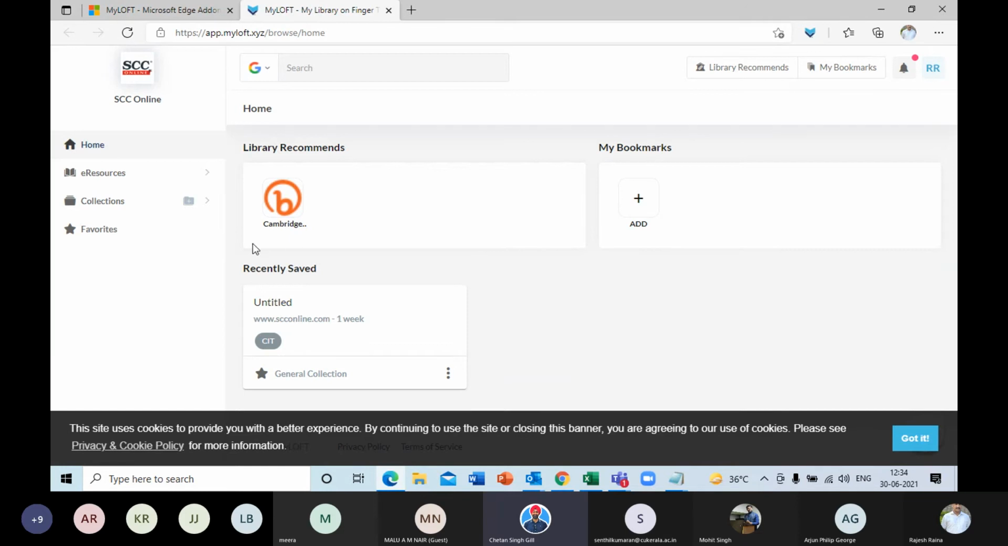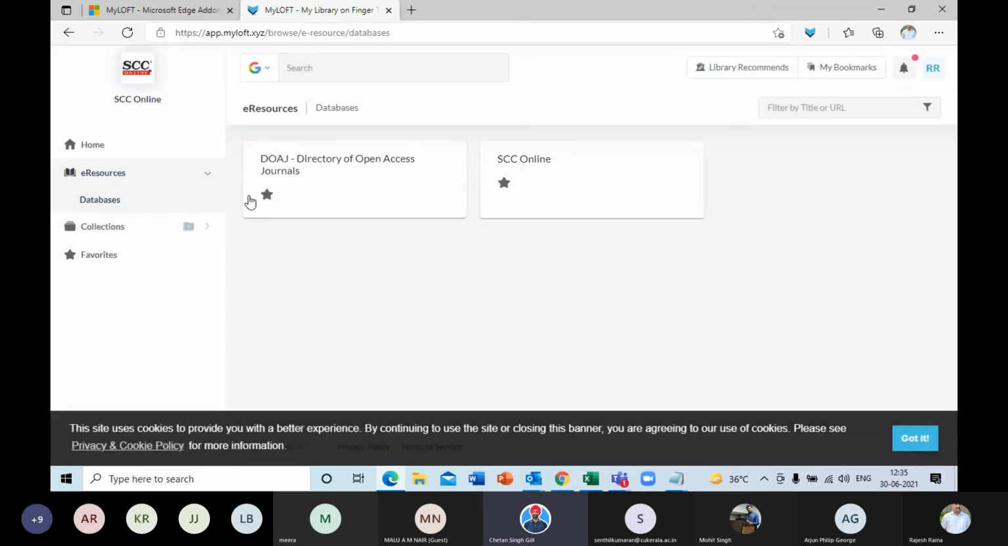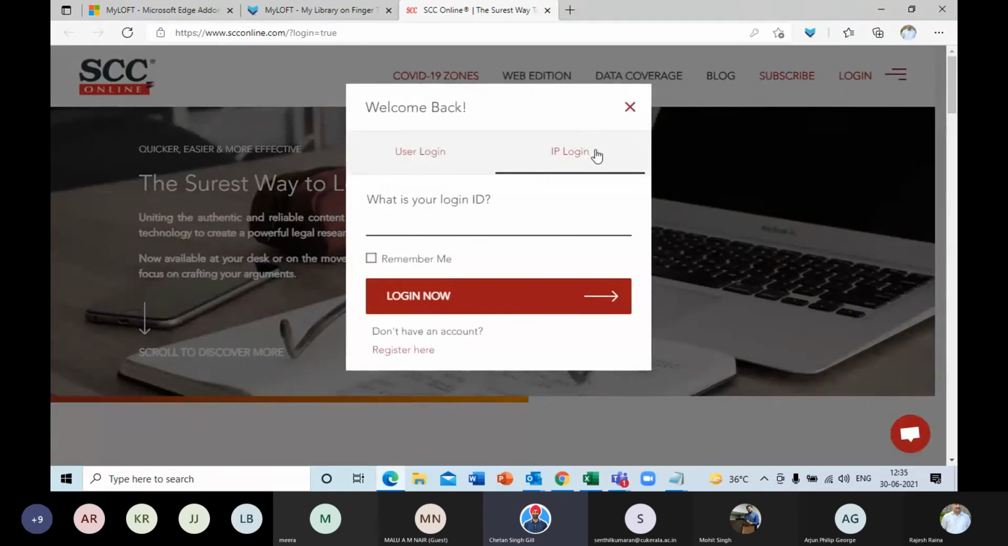Now once you're logged in, you have to click on e-resources, and then databases. In this database section, you will have SCC Online. Once you click from here, you will get the IP login option that Mr. Raina showed at the start. If you do not follow this entire process, you will not have the IP login coming in. So this is the most important step. That's why the MyLoft process has to be followed to get this IP access.